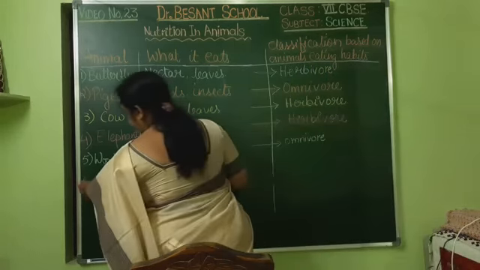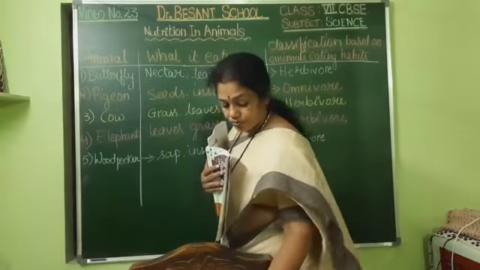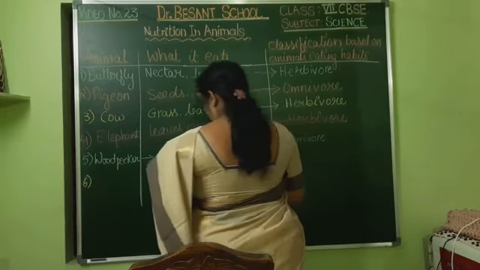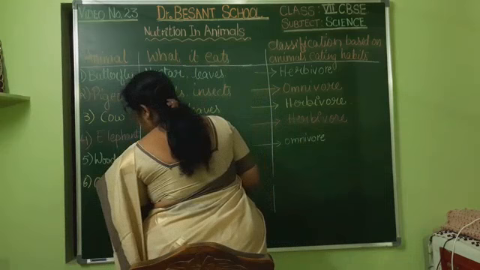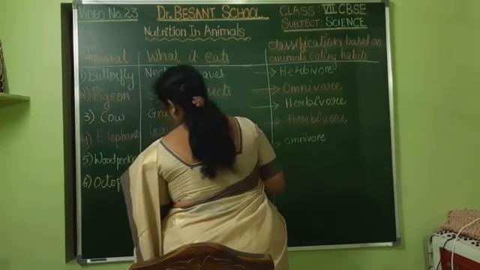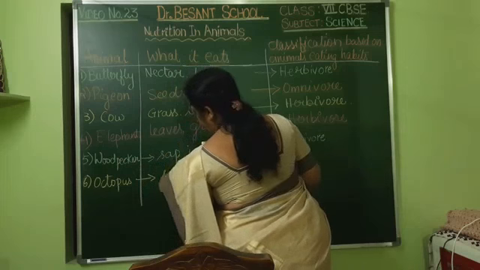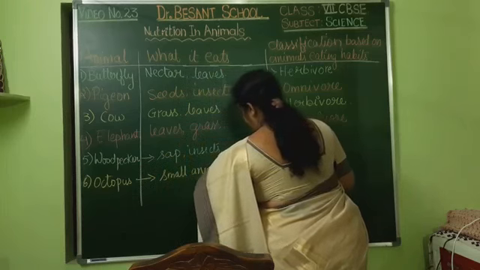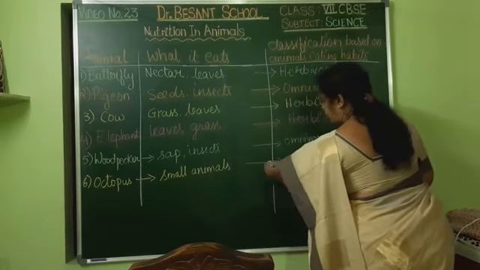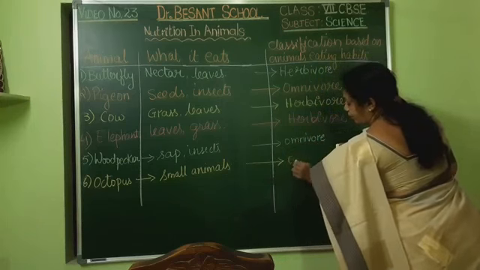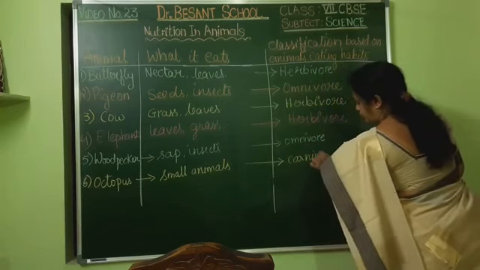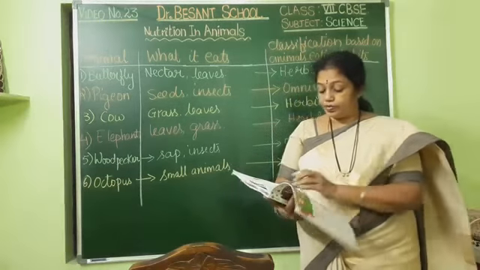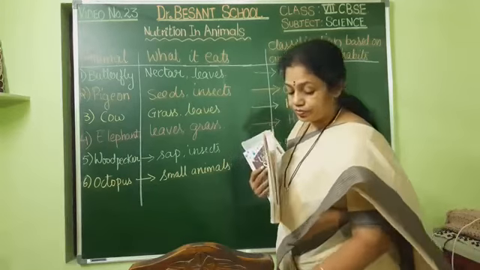Okay, children, next one, octopus. It will eat small animals. Okay, as it eats small animals, we call it carnivorous.